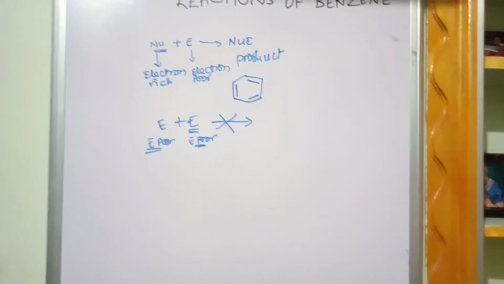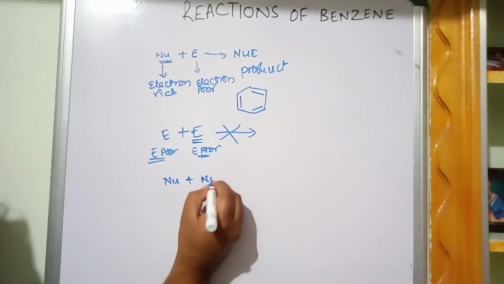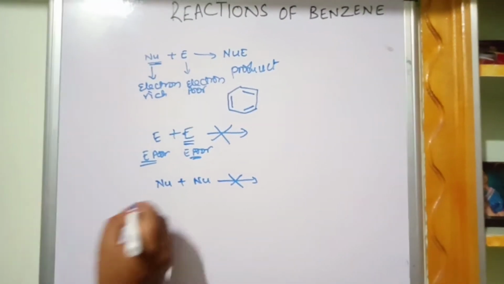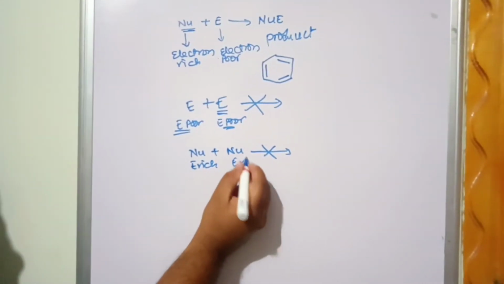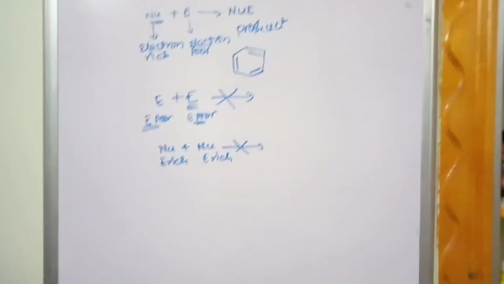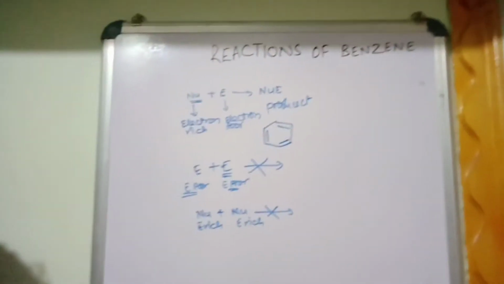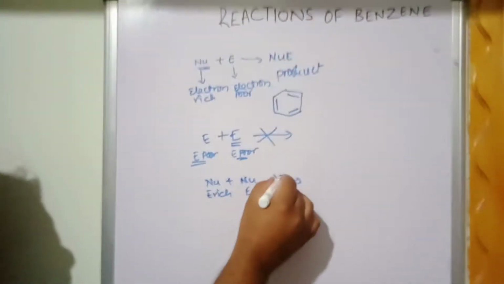Very simple logic. If you take nucleophile plus nucleophile, this also does not undergo reaction because this is also electron rich, this is also electron rich. There will be electrostatic repulsion. A rich person will not go and give to another rich person. Money will not be given, so the reaction is not possible.